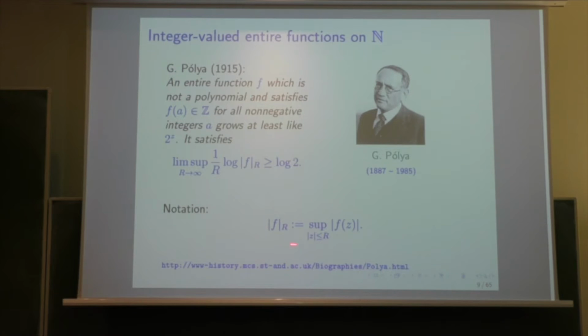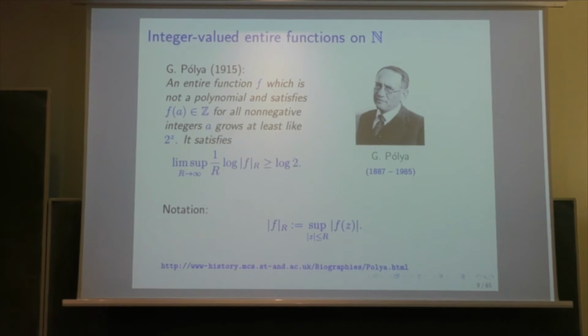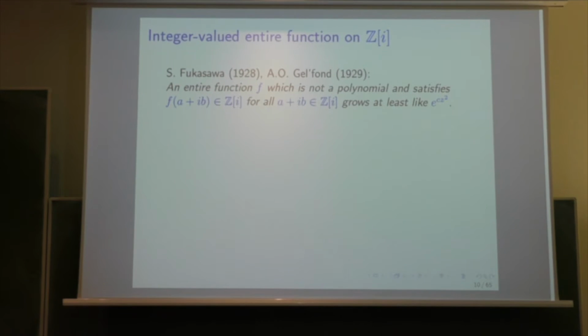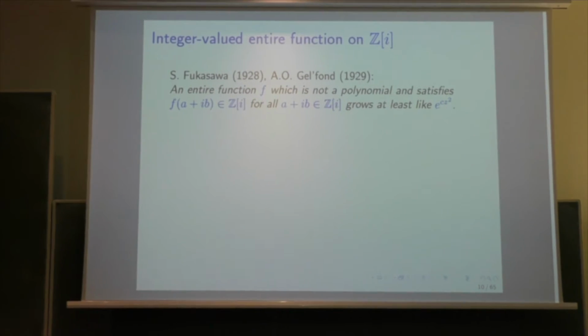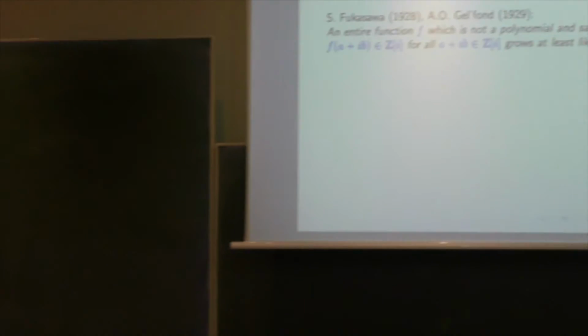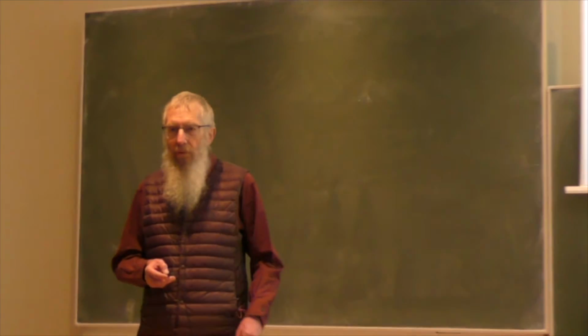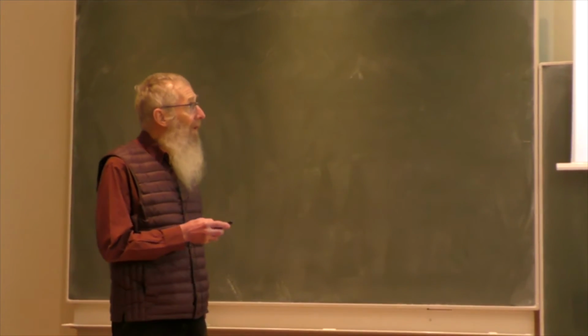I used the same notation as in the previous courses. |f|_r is the sup of f on the disk of radius r. So this was the seminal work of Polya, and it was extended by Fukasawa in 1928 and by Gelfond in 1929. I would say that this looks a little bit like a kind of exercise that we give to the students. Something is known for the integers. We ask whether it's true for the Gaussian integers, and the answer is yes.